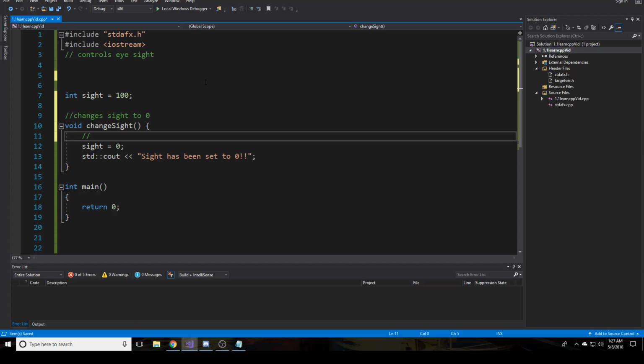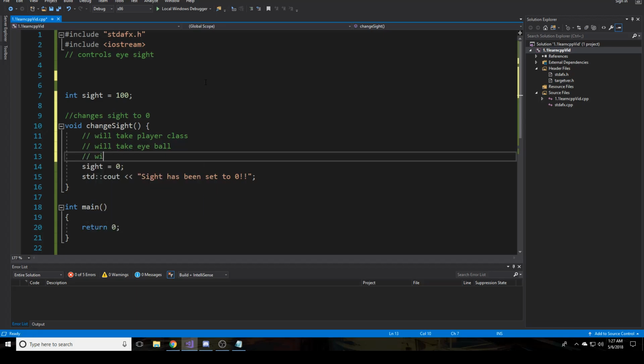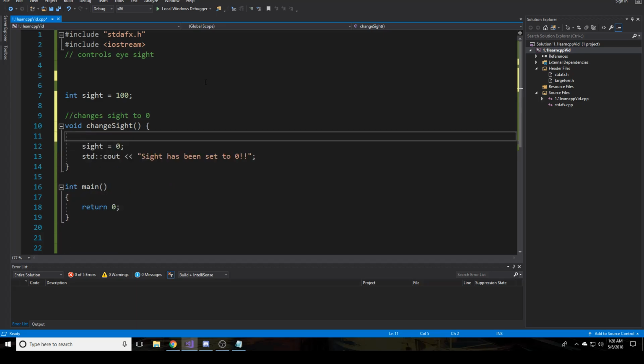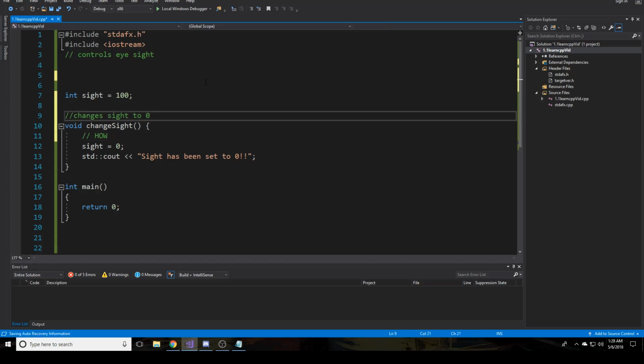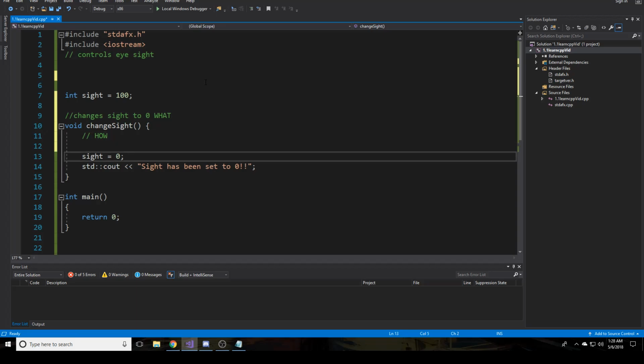It'll be like, we'll take the player class, take the eyeball, set the opacity of the filter on the eyeball, some fancy stuff like that, right? There would be multiple steps, but because obviously this is just an example, none of that occurs. It's just a single step for us. But pretty much you describe how it will go about doing the what once you get inside of the meat, you know, the actual stuff.